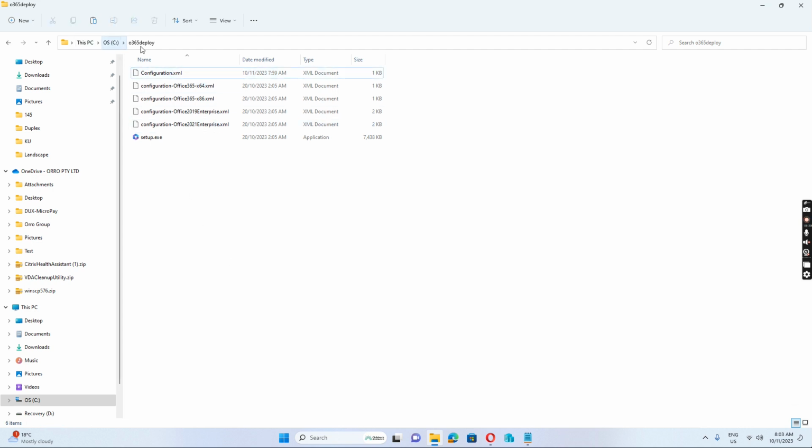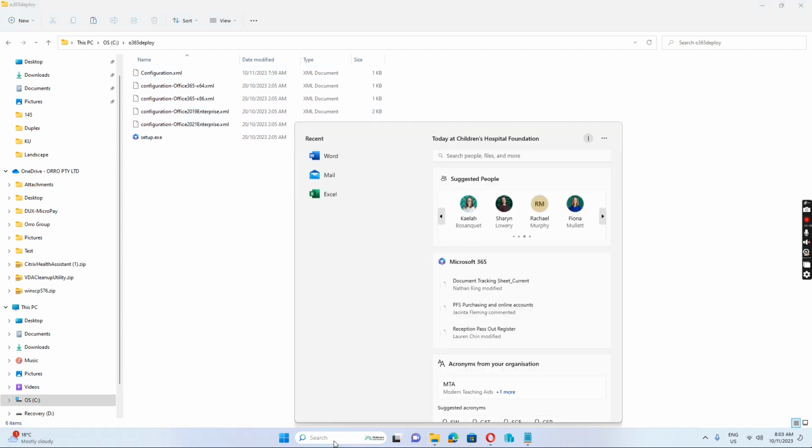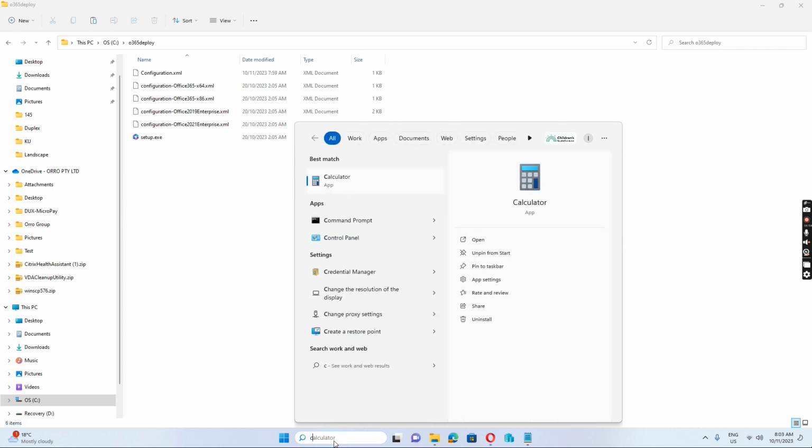So we just copy this configuration.xml file to the same folder as the setup.exe. Then the next step is we need to open command prompt.